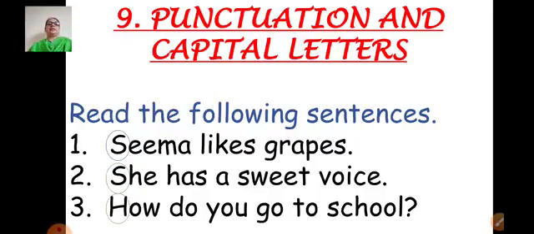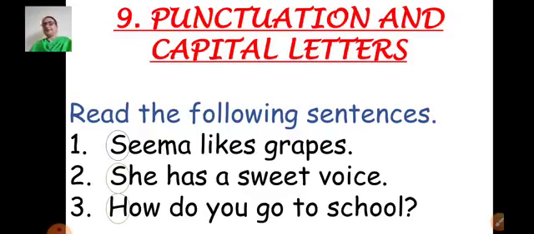So children, you can see 3 sentences on your screen. We are going to read these sentences. Read the following sentences. First sentence is Seema likes grapes. Second sentence, she has a sweet voice. And the third one is, how do you go to school?